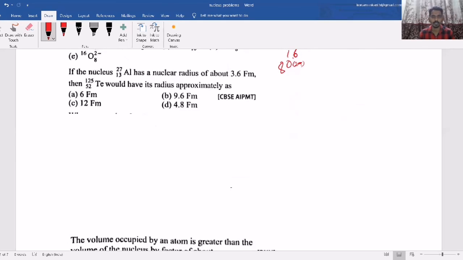Now this is another question, that is, if the nucleus... So again they are comparing the same thing. This is again a similar kind of question. So directly you can take it like R2 by R1 equals A2 by A1 whole power 1 by 3.